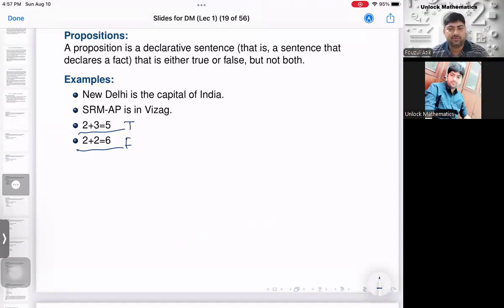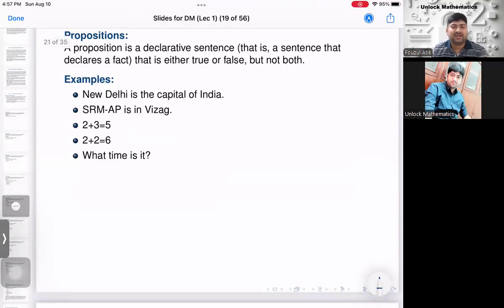Now all of you try to understand the logic. Now I'm making this statement. Is it a proposition? No, it's not a proposition. It's not declaring any fact. It does not have any truth value. It's a kind of advice. Correct?